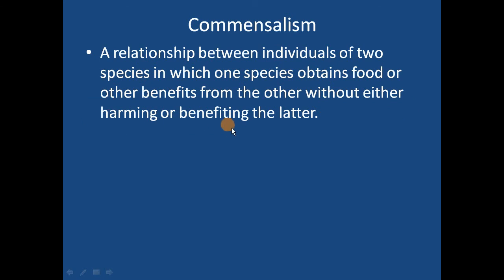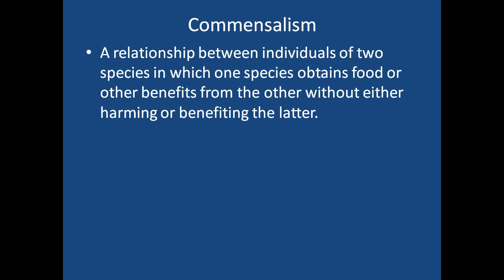Without either harming or benefiting means neutral. The other species is not getting any benefit, and it is not getting harmed either. But the first species is getting benefited. I will repeat again: two species are there because we are studying population interaction. One species is getting benefited while the other species remains neutral. Neutral means it is neither getting any benefit nor getting harmed. Understood? No benefit, no harm.